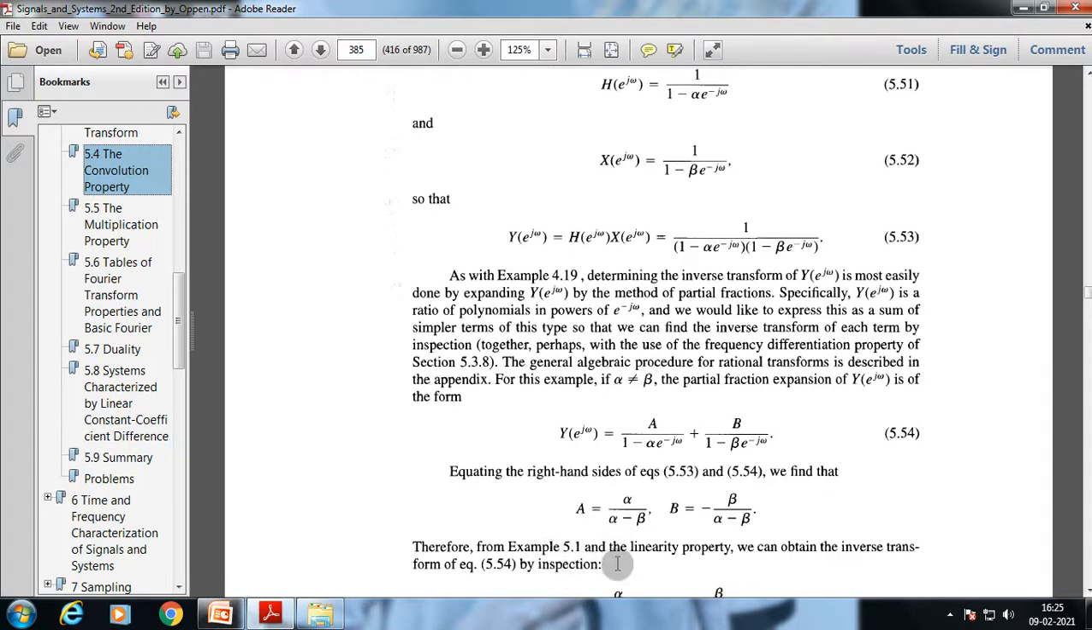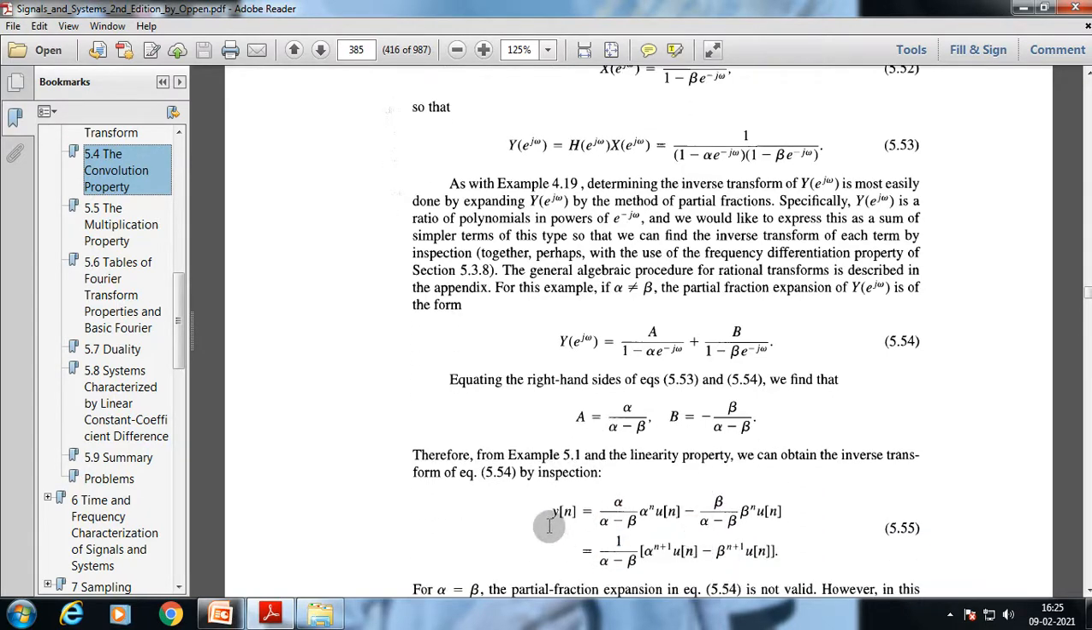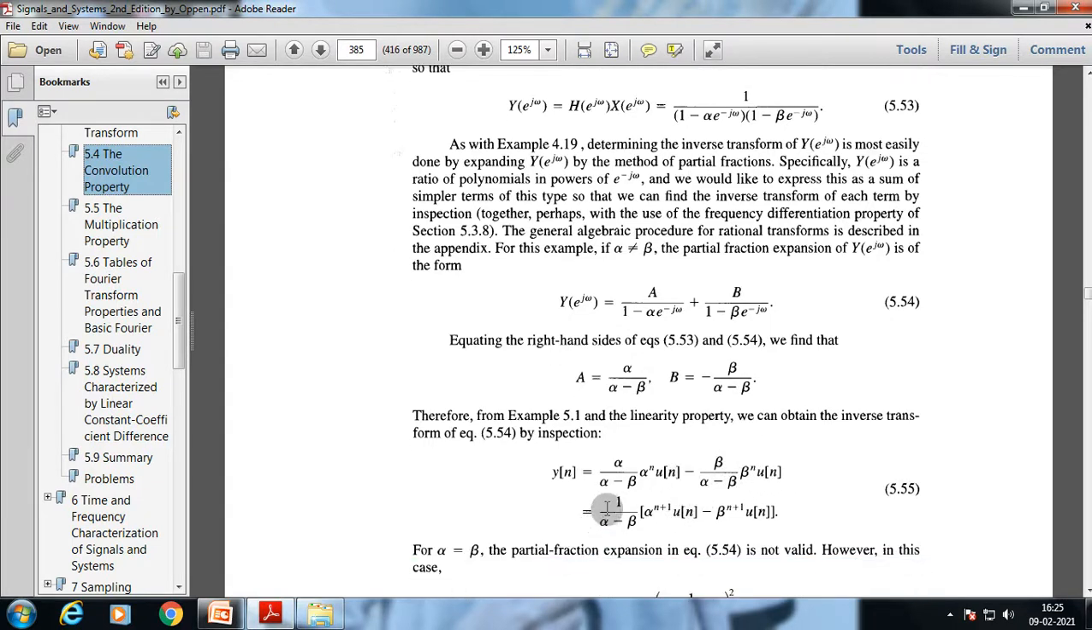Thus, from the example and the linearity property, we can obtain the inverse transform of this equation by inspection. y of n is equal to alpha by alpha minus beta, alpha to the power n u of n, minus beta by alpha minus beta, beta to the power n u of n, which is equal to 1 by alpha minus beta into alpha to the power n plus 1 u of n minus beta to the power n plus 1 u of n.